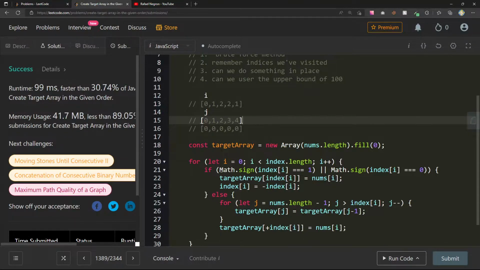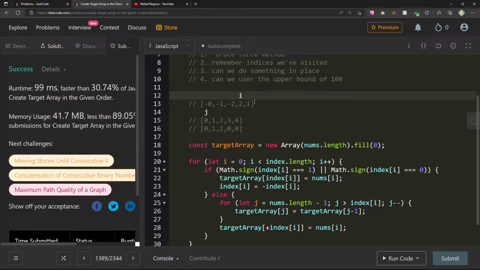So Math.sign of index I equals 1, or Math.sign of index I equals 0, and target array is this, and then index at I equals minus index at I. So this would be -1, and then we can increase this here. If Math.sign equals 1, or, okay, that's fine. So we have a 0, and now we have a 1. Make this negative, increase. Again, it's positive, so make this 2. Then we make this negative, increase. And we say if Math.sign,